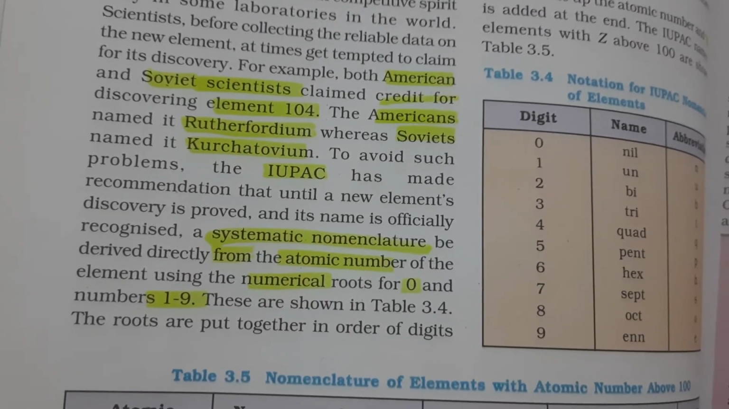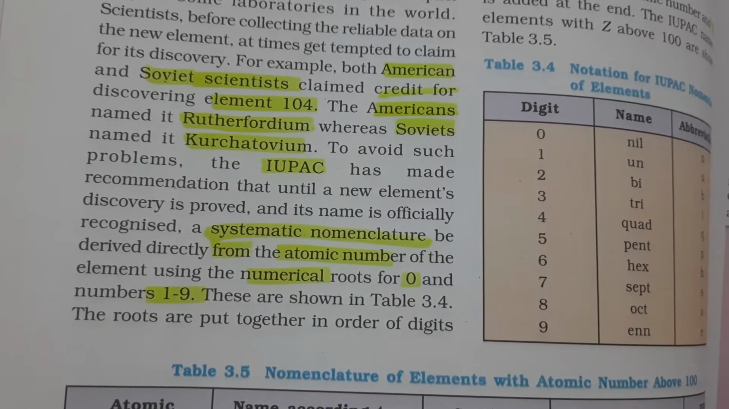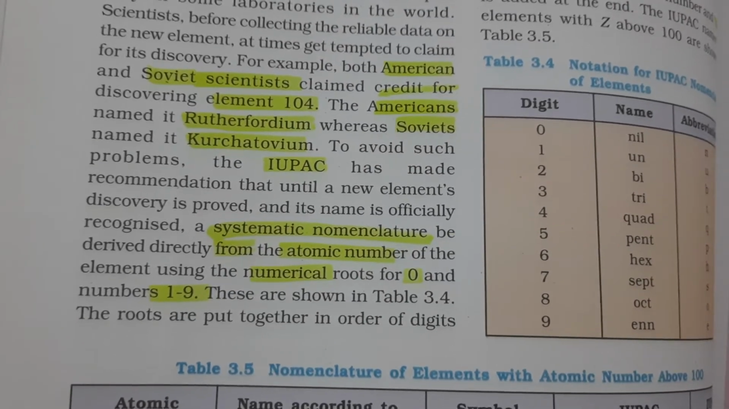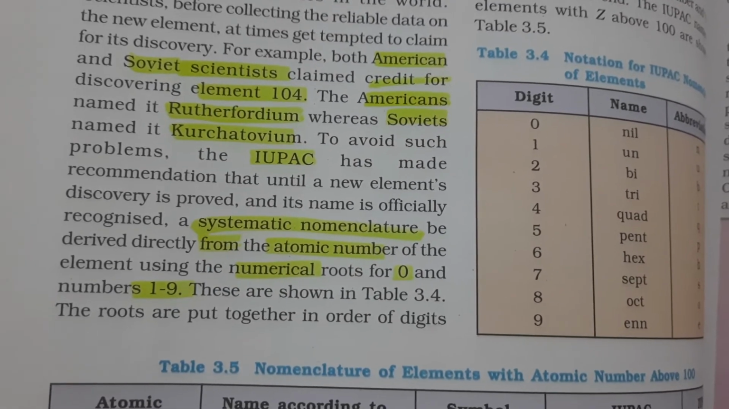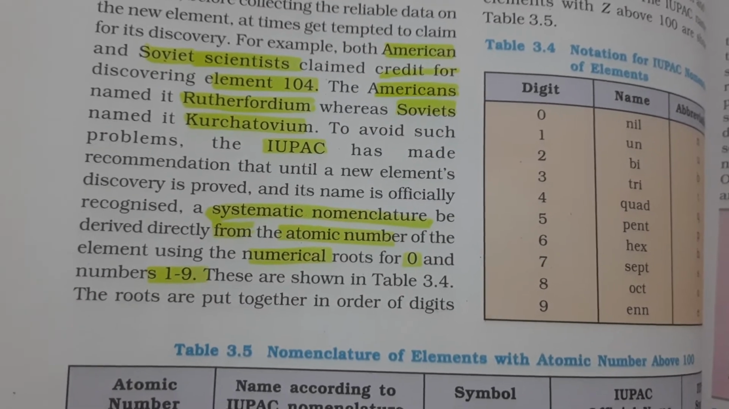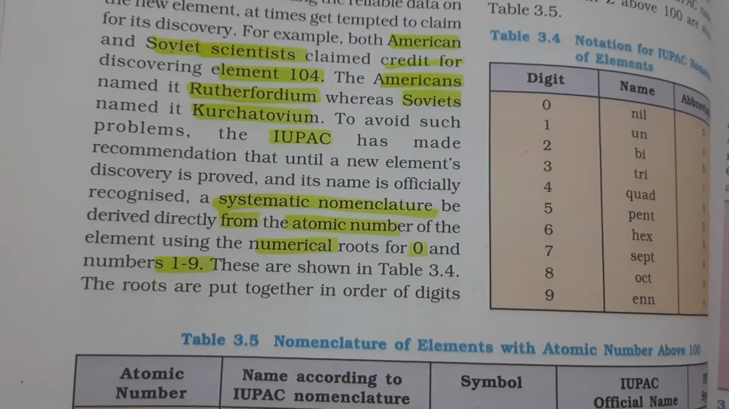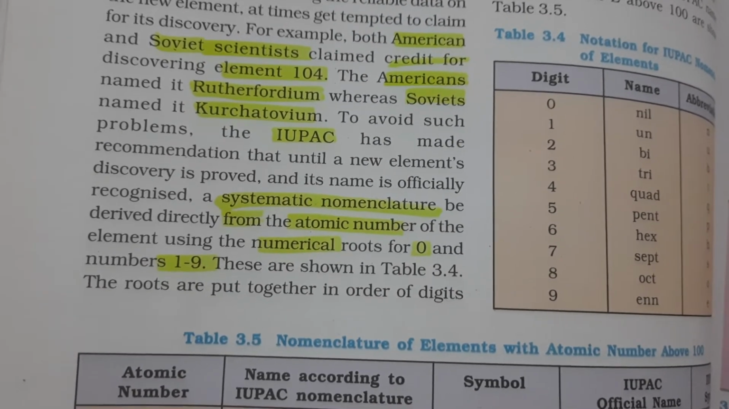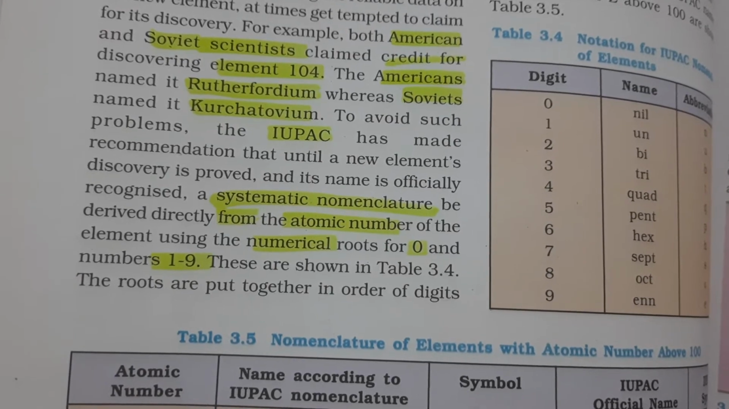So Americans said rutherfordium, and they kept the name as rutherfordium, and the Soviets kept the name as kurchatovium. So IUPAC, the group of scientists, gave a systematic nomenclature from the atomic number, where numerical roots for 0 and numbers 1 to 9 were given.